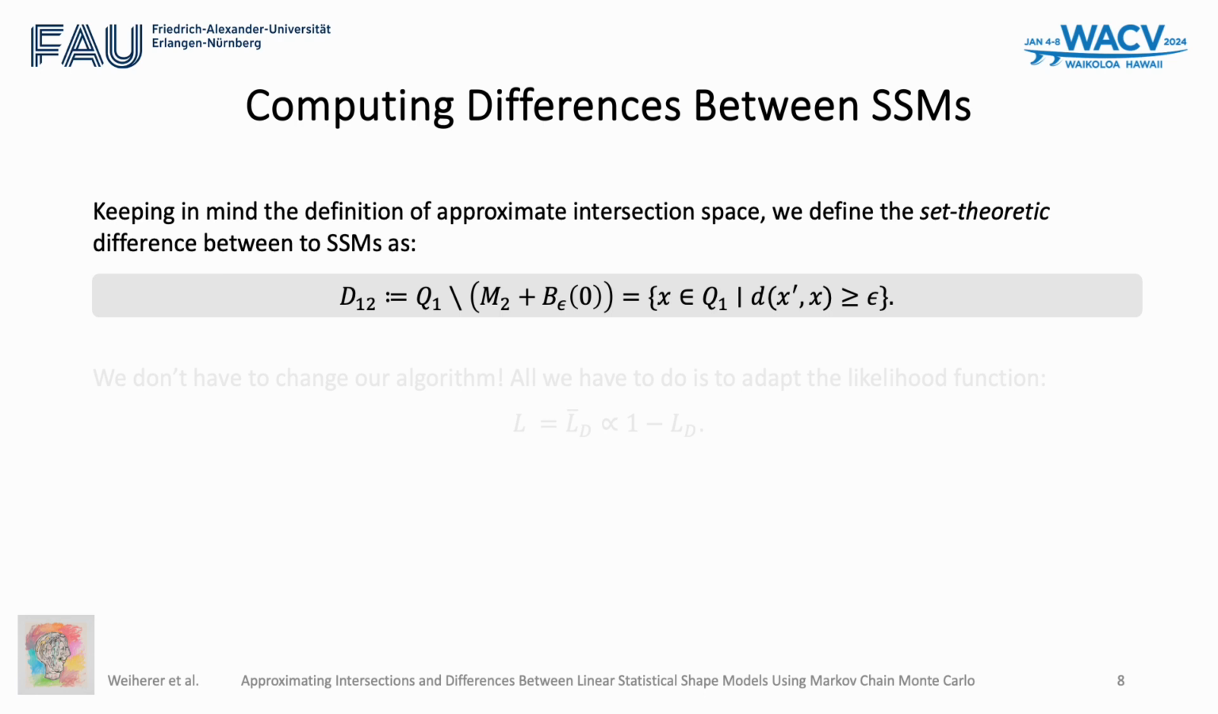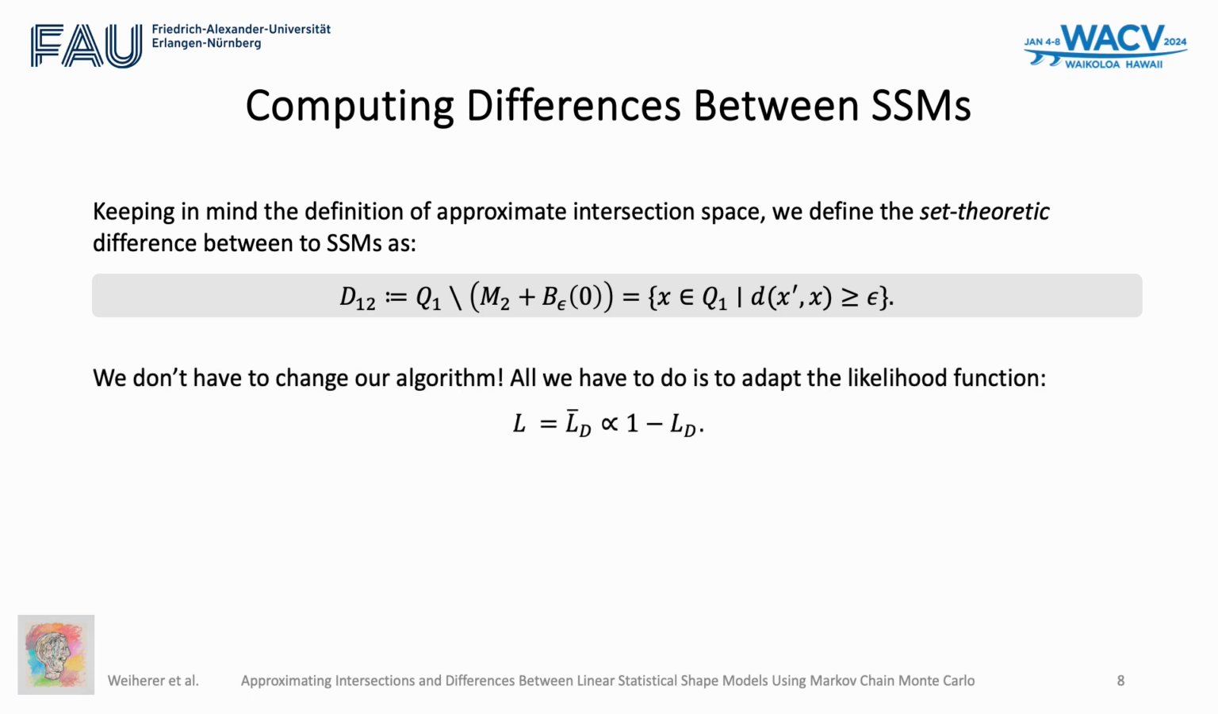Specifically, we define the difference between two models as the set containing all shapes that can be represented and are likely in one model but not the other. This is implemented by simply inverting the distance likelihood. Since we no longer require x to be likely in both models, we simply remove the projection likelihood.